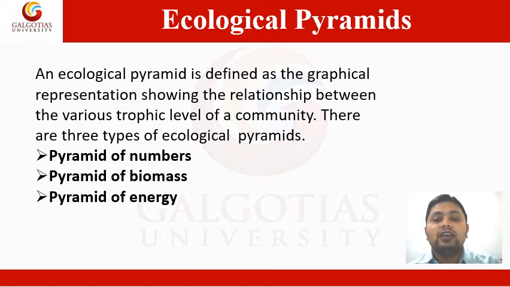There are three types of ecological pyramids, as I told you earlier. Number one is the pyramid of numbers, number two is the pyramid of biomass, and the third type of ecological pyramid is the pyramid of energy. We would be discussing all these three ecological pyramids one by one in the upcoming few slides.